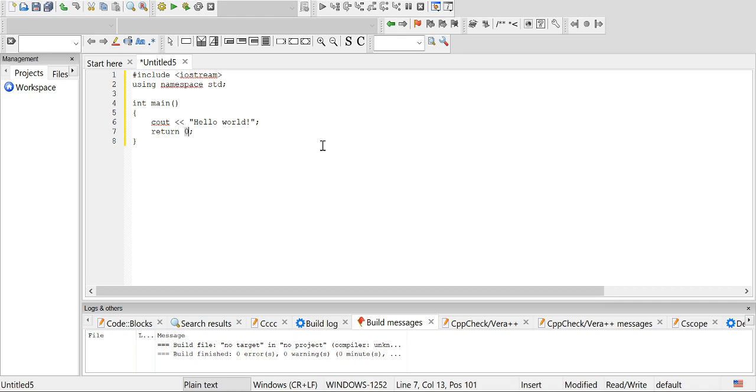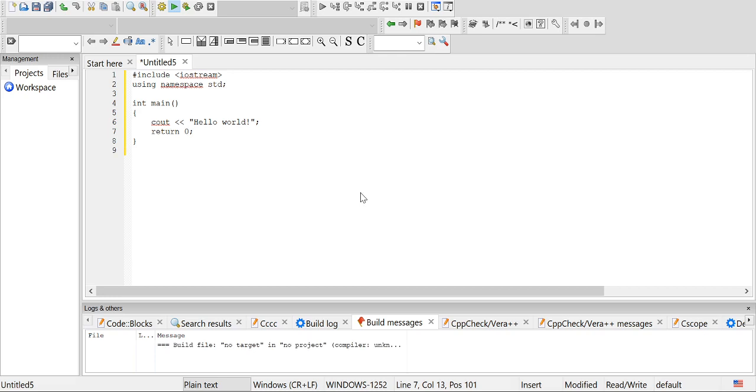Now we are ready to run it. For running this program, we will click on this green button. Okay, so there is a message on the screen. It seems that this file has not been built yet. Do you want to build it now? Before running, we have to build a file. So we will click on yes.